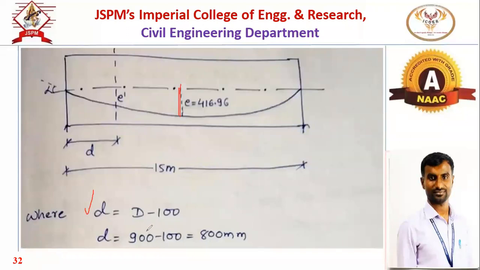Now the effective depth will be the overall depth minus 100. So the overall depth is 900 minus 100, so that's why d will be 800 mm. Now, why is this located at d here? Why is this section created at d? What does this section line XX indicate?